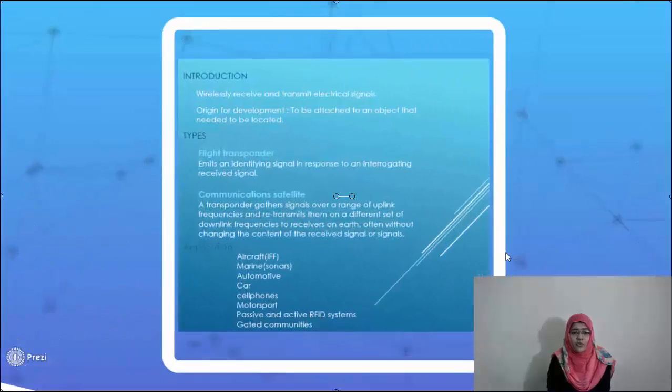Transponder consists of two words, transmitter and responder. It wirelessly receives and transmits electrical signals. It was developed so that it can be attached to an object that needs to be located. There are two types of transponder, flight transponder and communication satellite. There are many applications. It is used almost everywhere: aircraft, marines, automotive, cars, cell phones, motorsports, active and passive RFID systems, and gated communication.